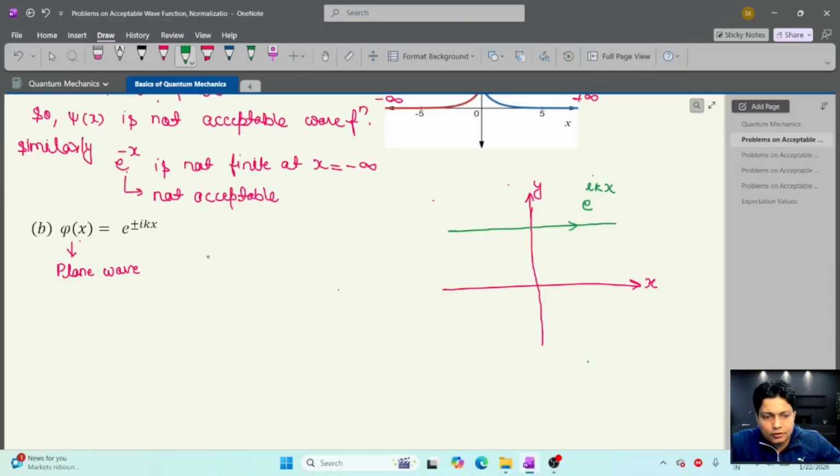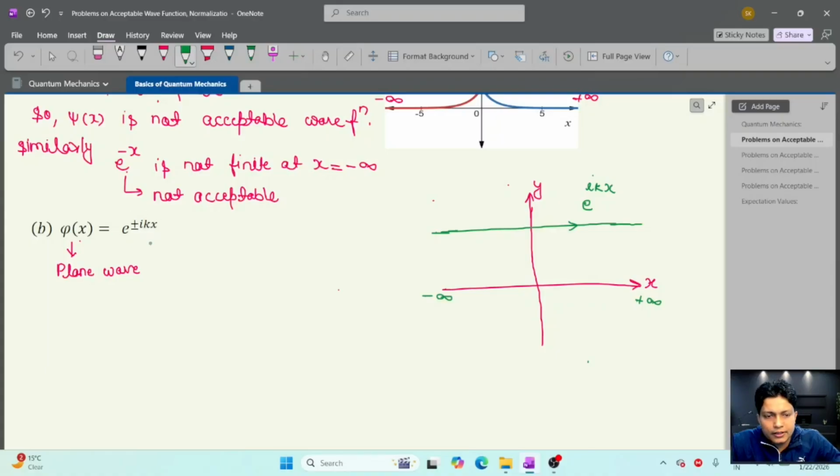And now let's check the normalization condition, or the acceptable wave function condition. We know that the acceptable wave function must be finite in all space. So here we can check at minus infinity and plus infinity, and throughout the region the wave function is finite. The wave function does not go to infinity. So this is the finite region, and at plus infinity and at minus infinity the wave function is finite. So the wave function is finite and continuous, and the derivative of the wave function is also finite and continuous.